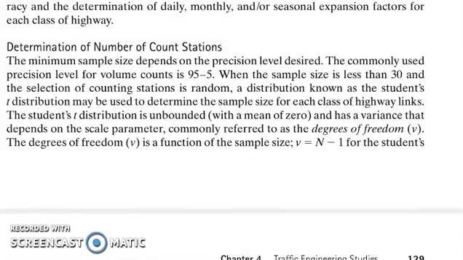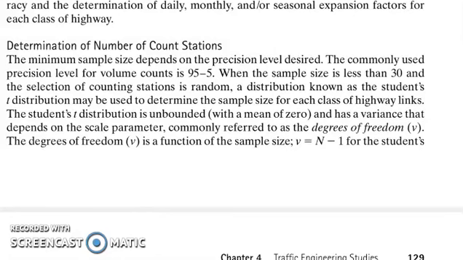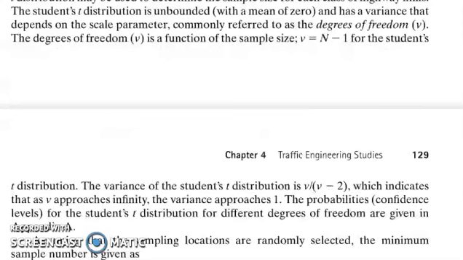You have to take note that the student's t distribution is unbounded with a mean of 0 and has a variance that depends on the scale parameter commonly referred to as degrees of freedom. That degrees of freedom, denoted by a small letter v, is a function of the sample size, and that is equal to n minus 1. N refers to the sample size. For the variance of the student's t distribution, that is v over v minus 2, which is an indication that as v approaches infinity, the variance approaches 1.